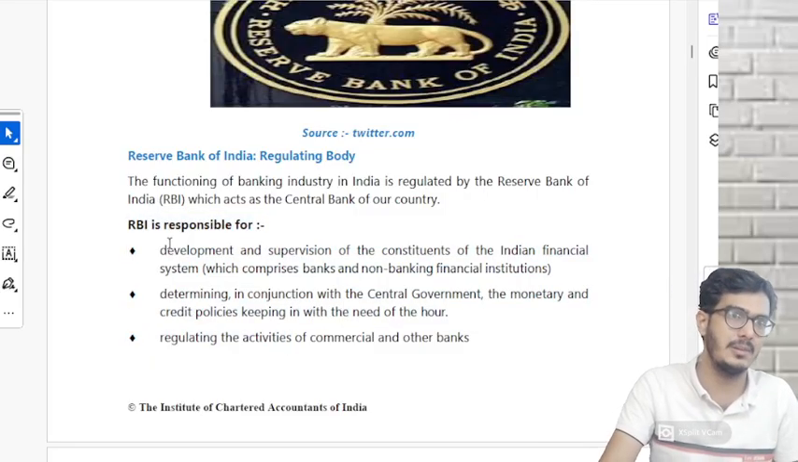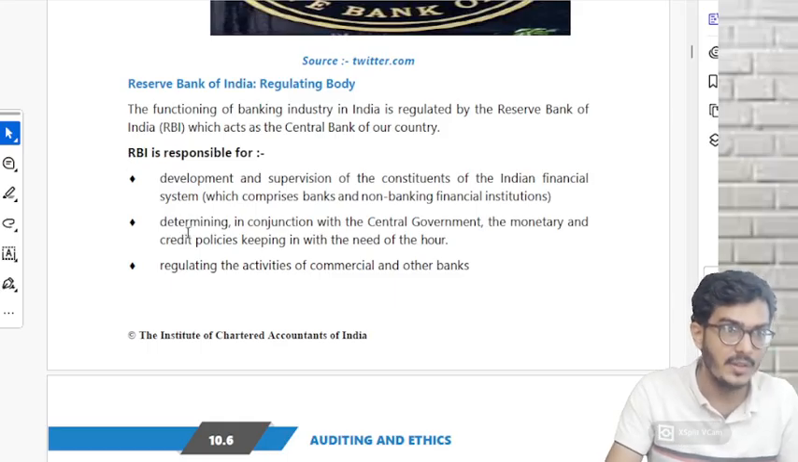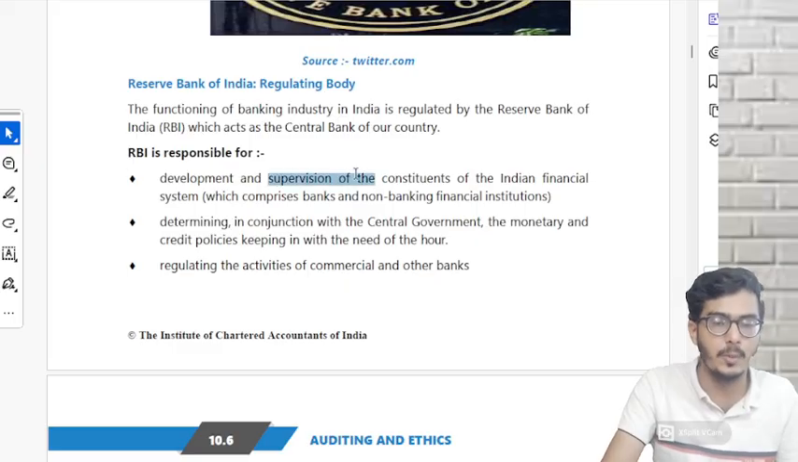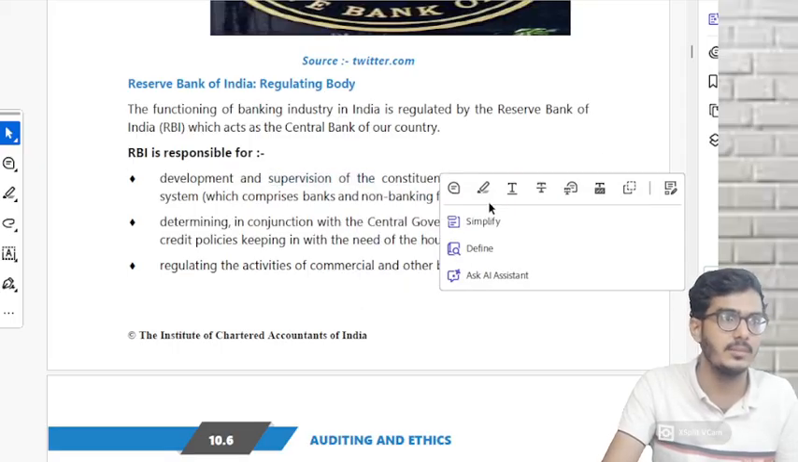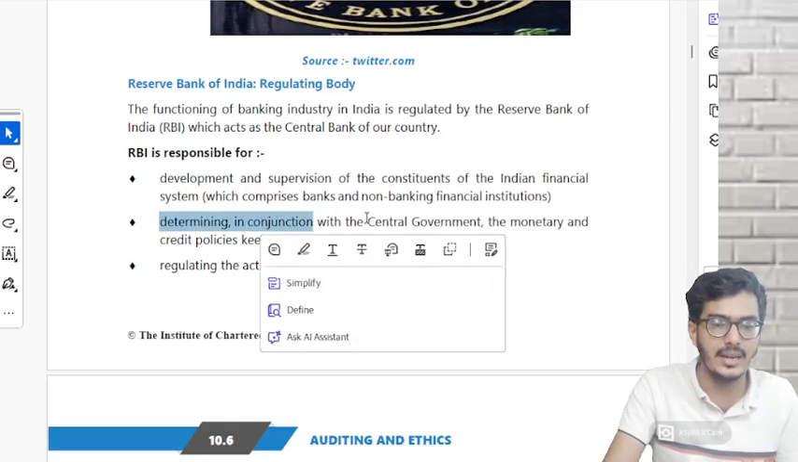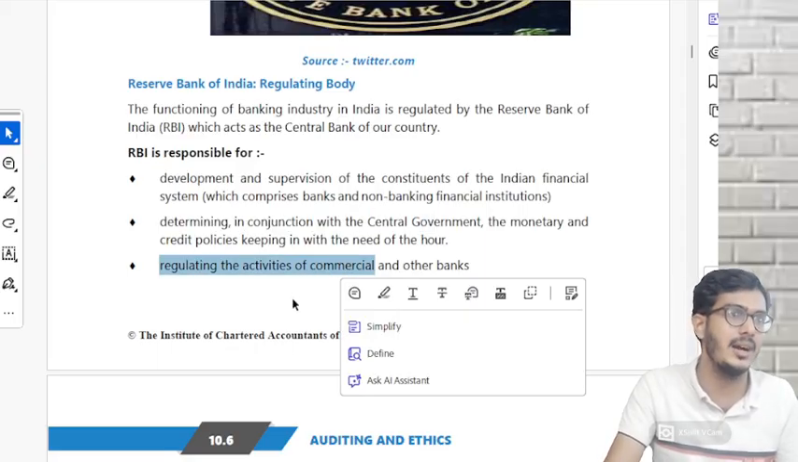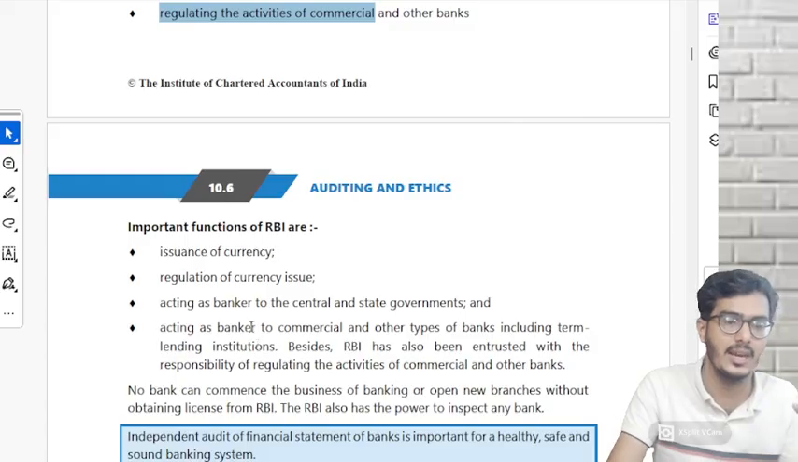RBI responsibilities. Is it something new for you? From your 5th standard general knowledge, they will have taught it to you. What is RBI responsible for? They supervise the entire financial system. Correct or not? Yes. They determine, in conjunction with the Central Government, the monetary and credit policies. Various policies they determine together. Regulating the activities of commercial and other banks. The entire banking sector, they are regulating it.